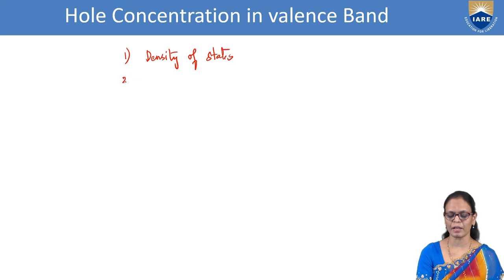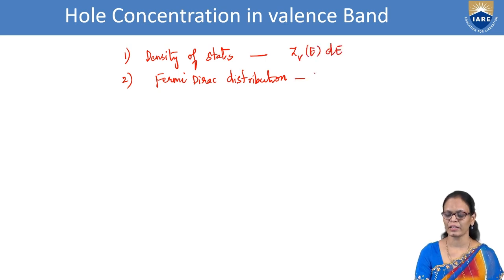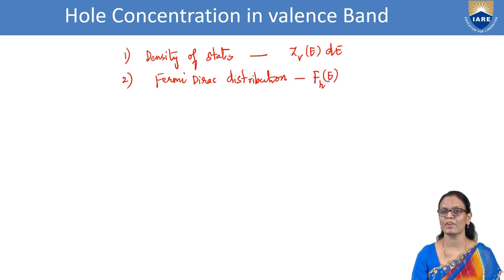In the second step, you will define the Fermi-Dirac distribution function. The density of states we represent by ZV(E) dE, and the distribution function for holes in the valence band is FH(E).